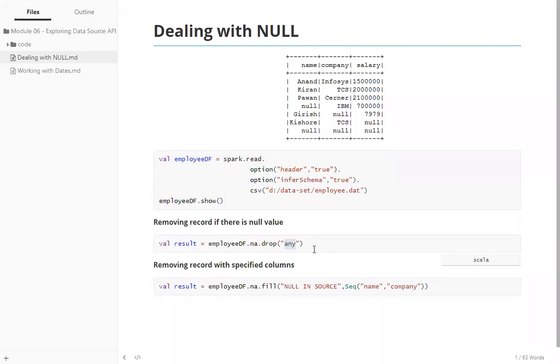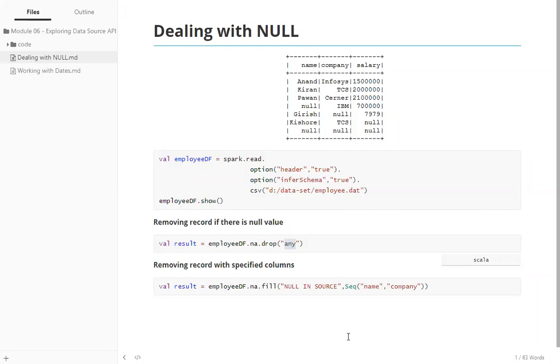Sir, is it like an if condition? It is not an if. What do you mean by if condition here? Like salary is the important field here, so we have to make sure that if salary is not there, we are just dropping those so that our result doesn't get affected. No, I didn't understand your question. See, this particular option tries to drop the null values in all the columns.